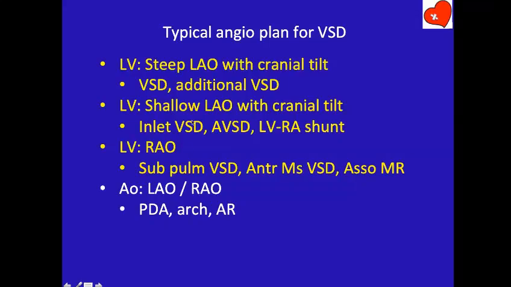And VSDs often have associated arch anomalies and PDA. Particularly if the VSD is large and there is pulmonary hypertension, a Doppler can easily miss the PDA. Therefore, for a VSD study, if I am doing cath, I would always do an aortogram to look for the arch, to look for AR and look for patent ductus arteriosus. That's a typical plan. In about 2 or 3 angios, I get all the data. Per angio, I can inject 1 to 2 ml of contrast per kg body weight.